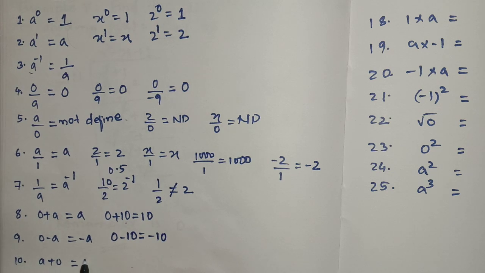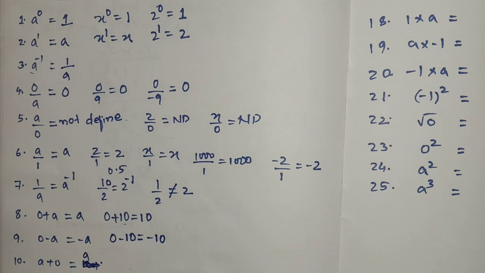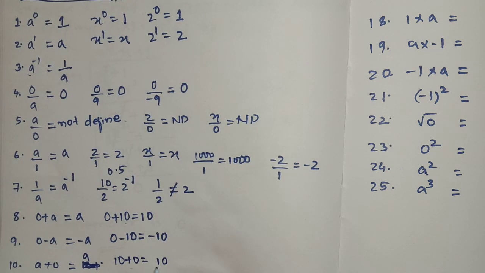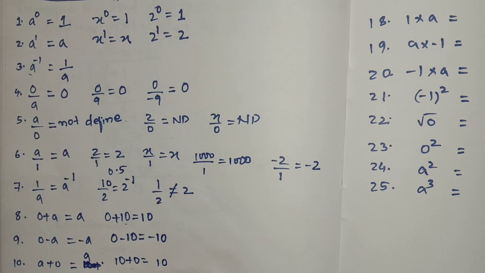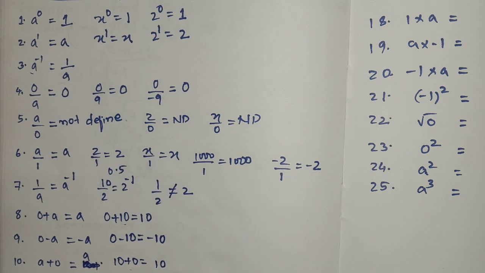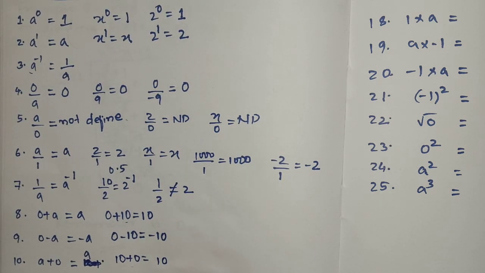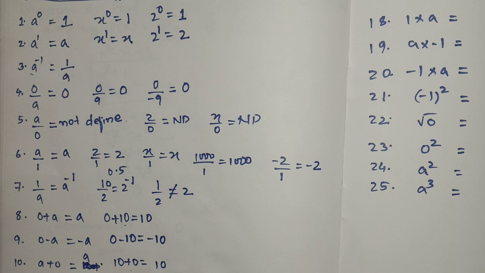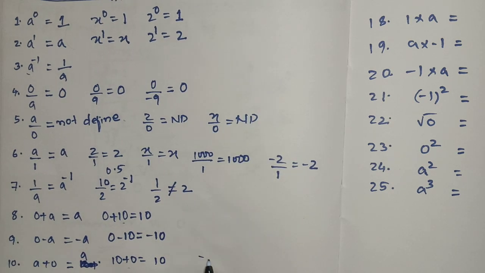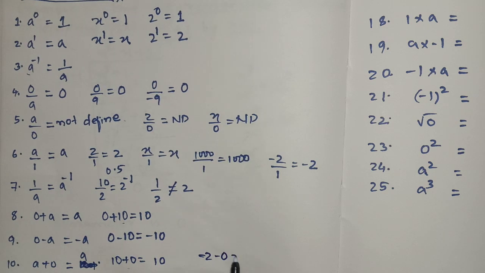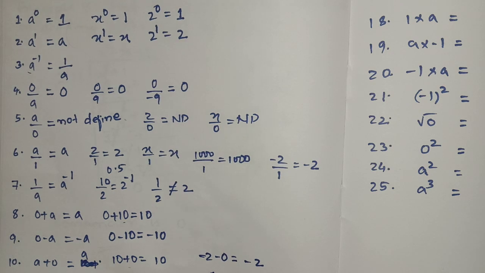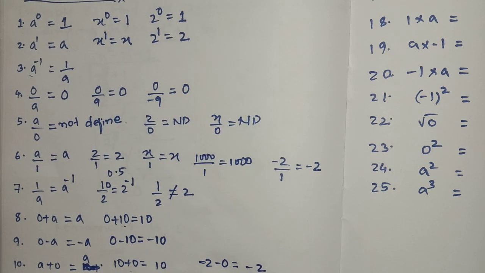Now, anything plus 0 is anything, student. Suppose 10 plus 0, answer will be 10, not 0. Here, anything minus 0 is also anything. Like 10 minus 0, answer will be 10. I am giving you some examples also, whatever it is. Suppose sometimes it will come like this, minus 2 minus 0, answer will be minus 2. Minus 8 minus 0, answer will be minus 8.